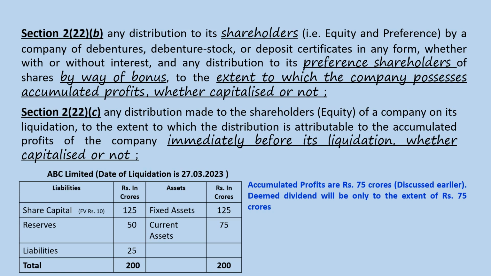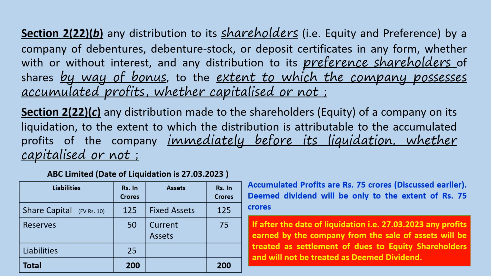So any distribution to the equity shareholders at the time of liquidation will be considered as deemed dividend if, immediately before the liquidation, the sale proceeds are distributed to the extent of accumulated profits of the company. If after the date of liquidation, that is 27th of March 2023, any profit is earned by the company from the sale of assets, it will be treated as settlement of dues to equity shareholders and will not be deemed as dividend. This is very important.